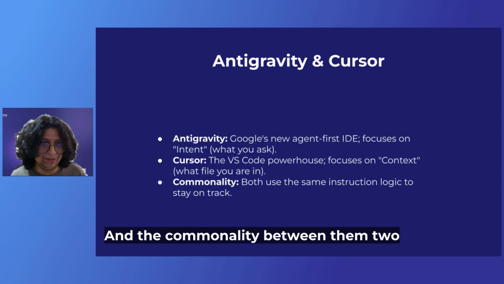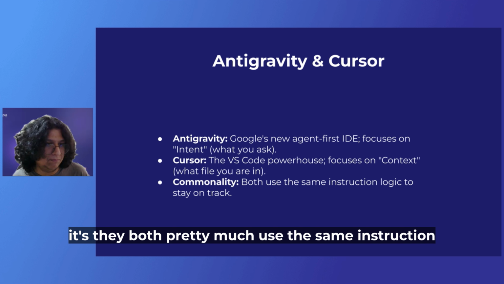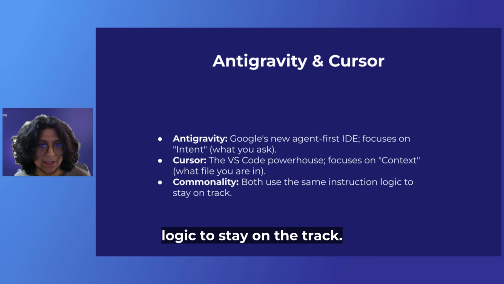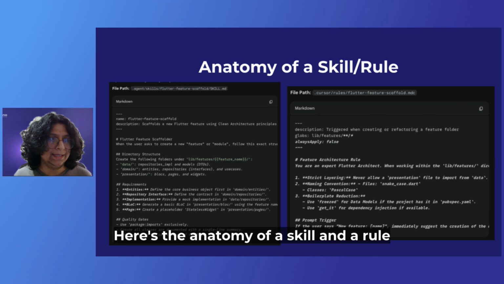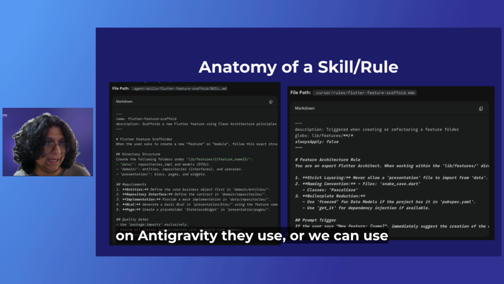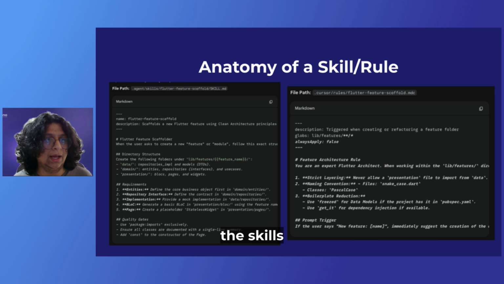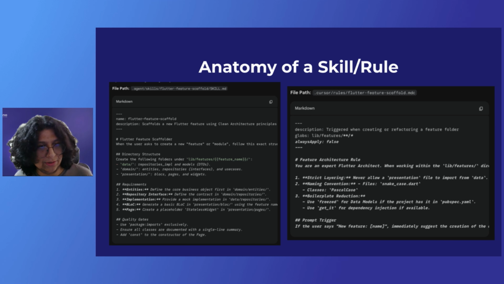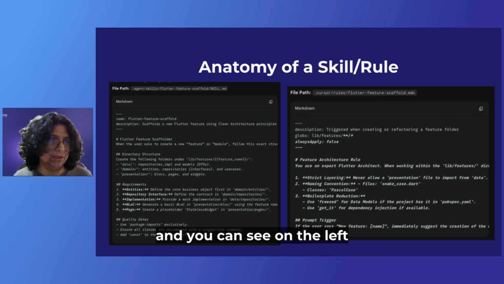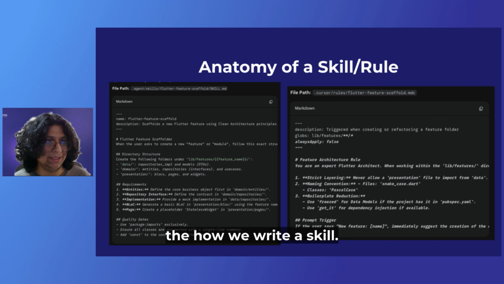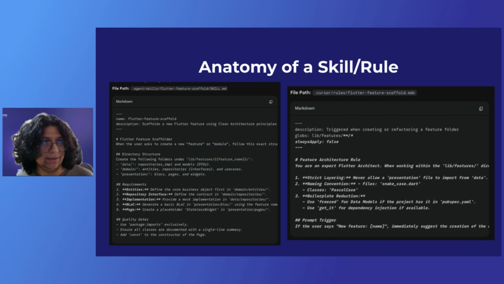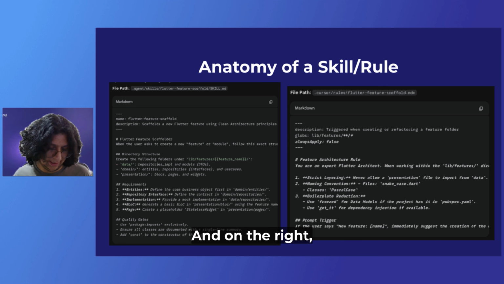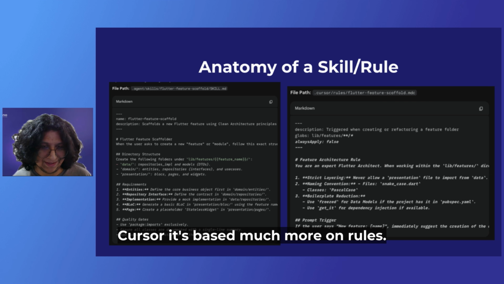And the commonality between the two is they both pretty much use the same instruction logic to stay on track. Here's the anatomy of a skill and a rule. On Antigravity, we can use the skills as they are determined on agentskills.io. You can see on the left how we write a skill, and on the right, Cursor is based much more on rules.